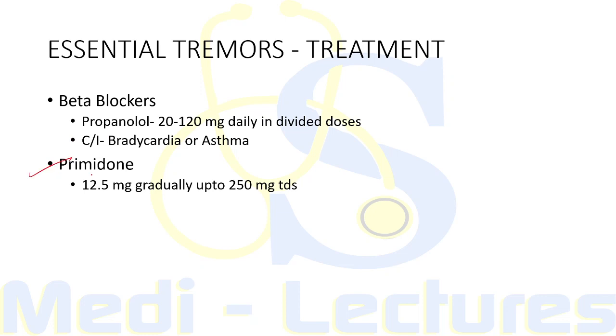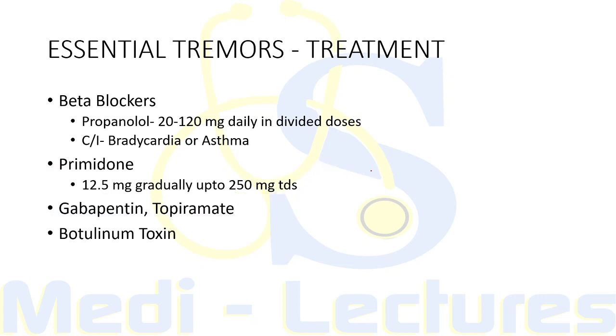The second one is primidone. It is given with a starting dose of 12.5 milligrams and gradually up to 250 milligrams TDS. It is started in a small dose to avoid sedation, nausea, and dizziness. This can also be prescribed in patients with essential tremors. Some other drugs thought to be effective are gabapentin and topiramate. Also, botulinum toxin can be injected if the tremors are affecting the voice, that is in voice tremors, as well as in limb tremors.